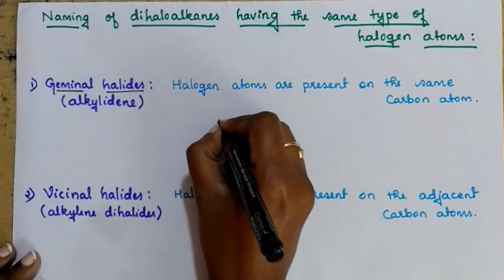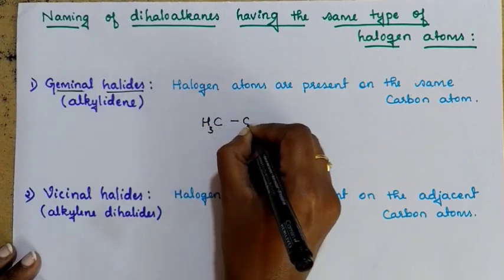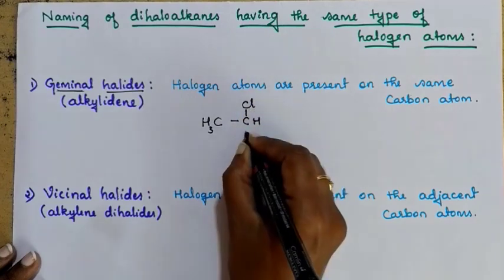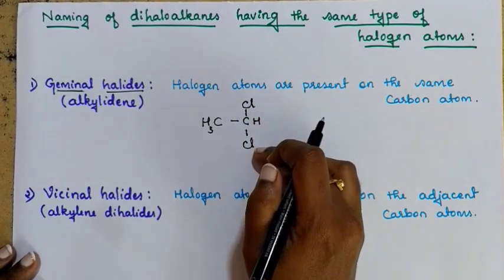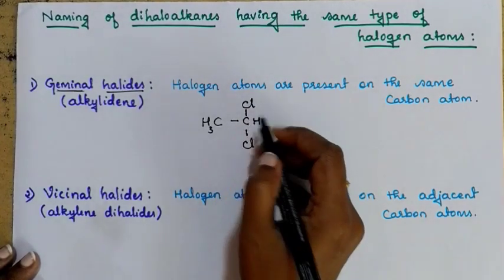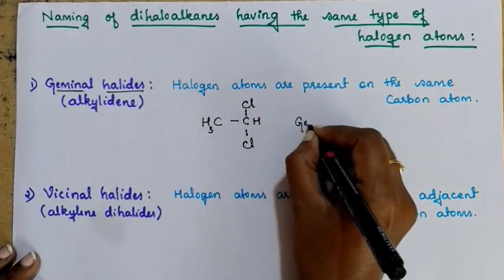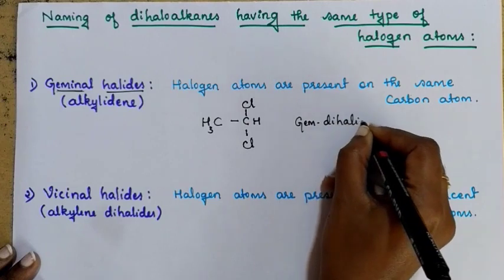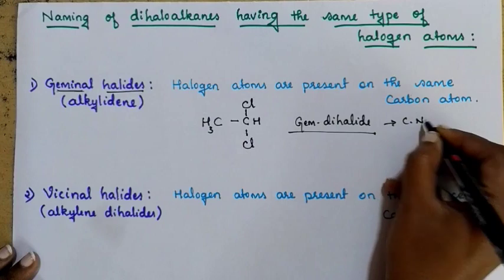For example, if you have a compound like CH3, C, H, with 2 similar halogen atoms, and both halogen atoms are present on the same carbon, this particular compound you can call a geminal dihalide. Geminal dihalide is the common name.